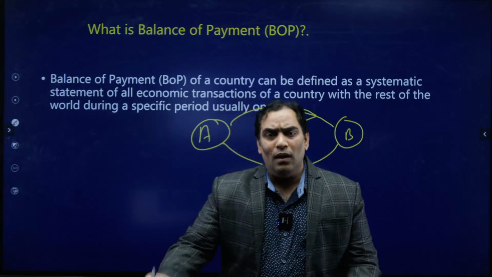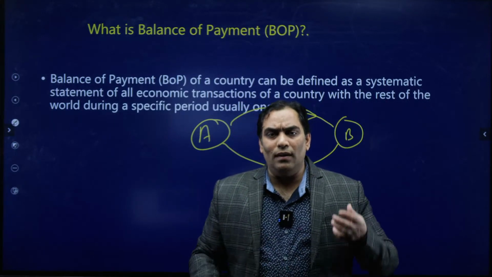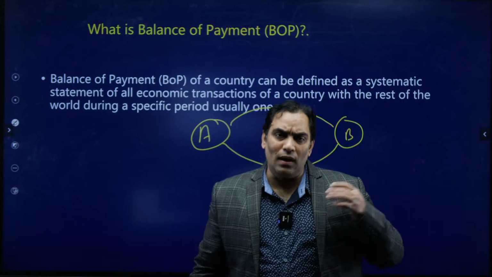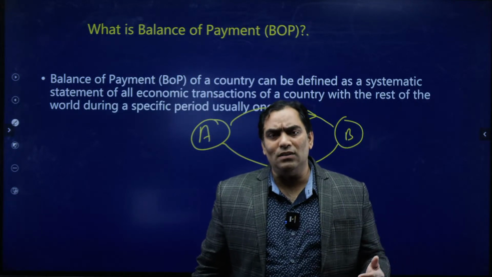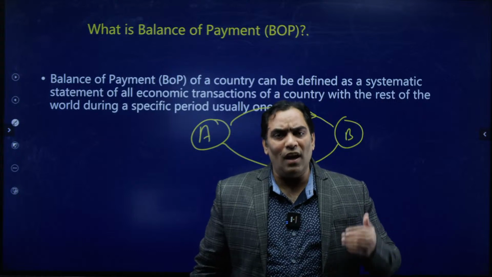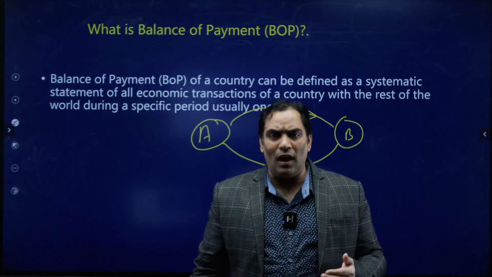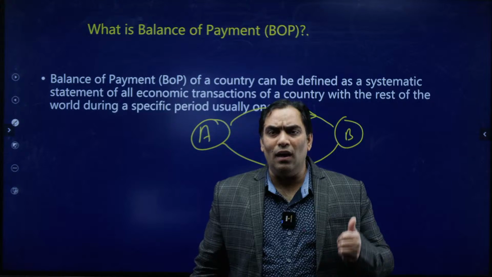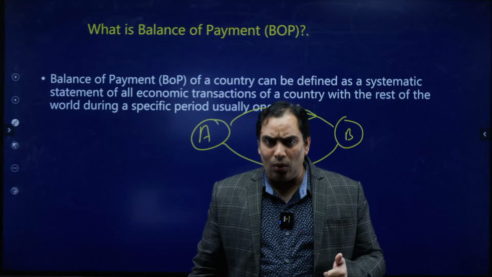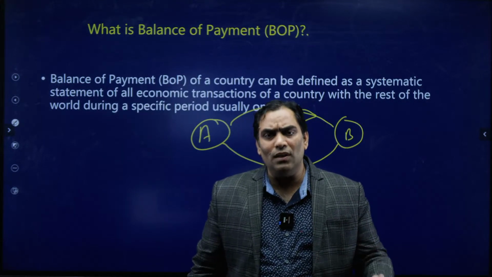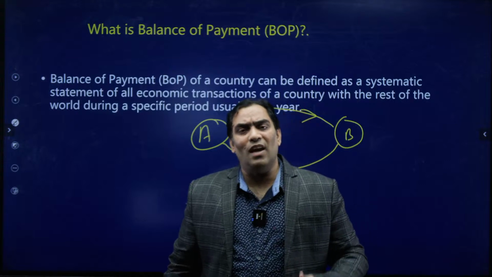So suppose one country has economic interaction with the rest of the world. Economic interaction means that the country has exports and imports with other countries or with the rest of the world.